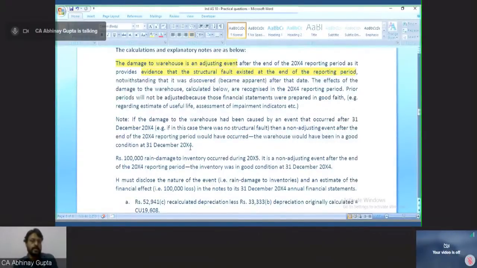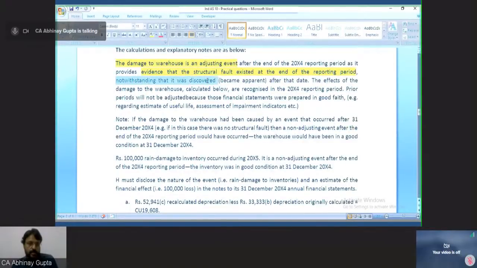Now the subsequent event is the heavy rainfall, but rainfall in itself was not sufficient to damage the warehouse had the warehouse not been structurally faulty. So because of this structural fault which already existed in the warehouse, the rain could have damaged it. So there were evidences of this structural fault. Hence this event has become an adjusting event because of this structural fault which was already there since the inception of the construction. Notwithstanding